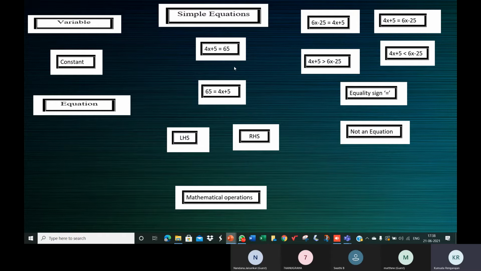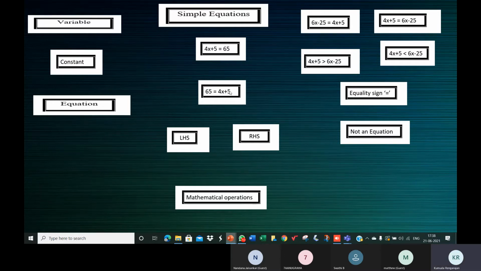In an equation, when you exchange the LHS and RHS, the value still remains the same. You're not disturbing the equation. An equation means both sides are equal. When you bring 65 to the other side and take 4x plus 5 to the opposite side, the equation still remains an equation. 4x plus 5 is equal to 65 is the same as 65 is equal to 4x plus 5.